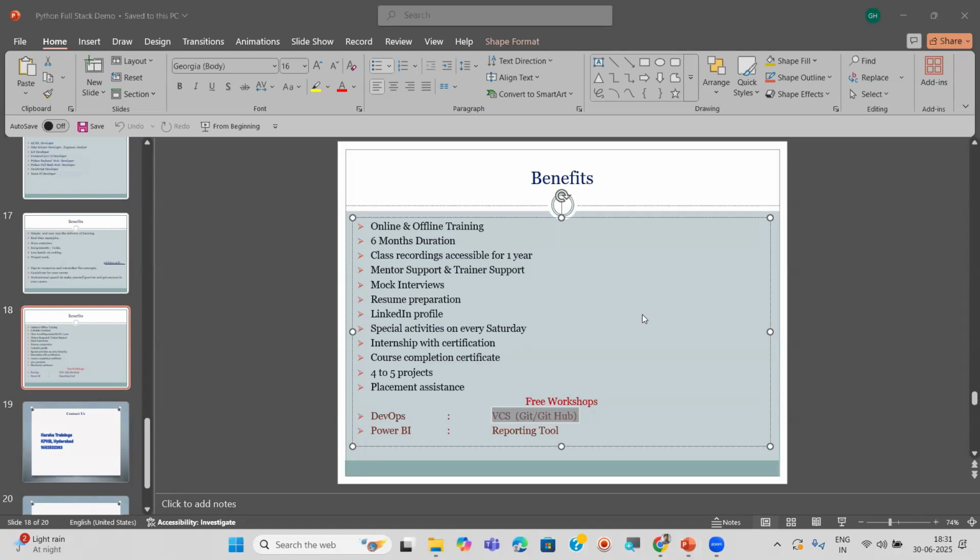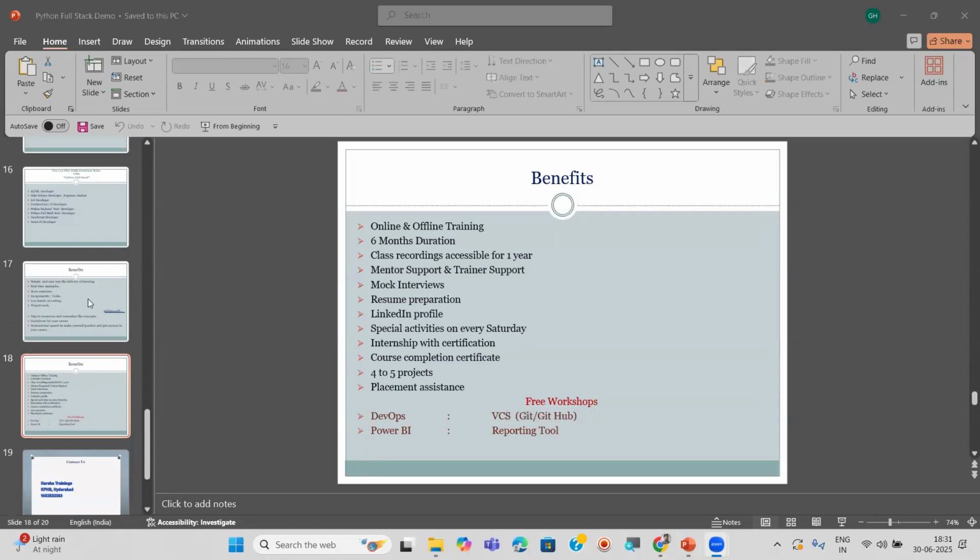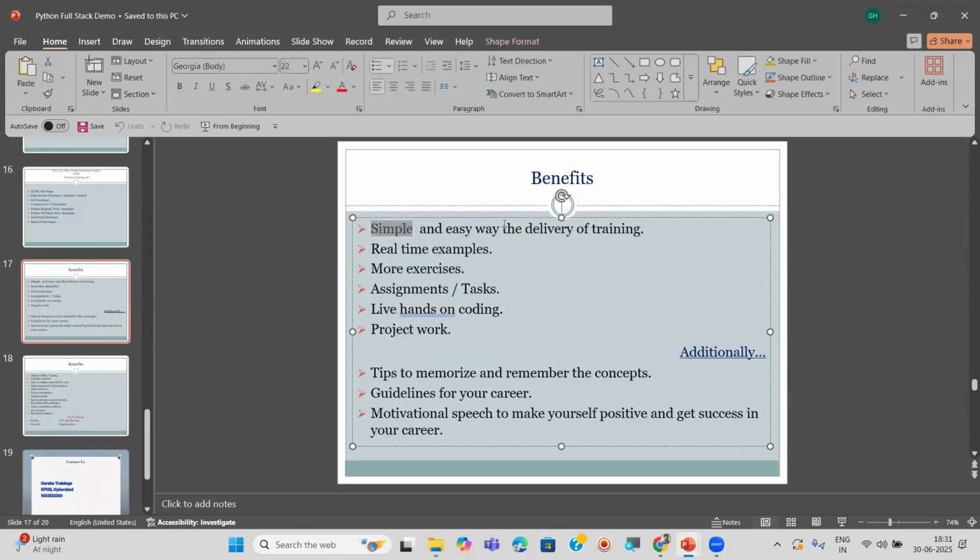So Srija, you no need to worry about it here. I want to say one thing. Just now I said one advantage for you in the slide. I am going to take the sessions for you in a very simple and easy way, step by step, very slowly. There is no need to copy. I don't use any copy paste options also.